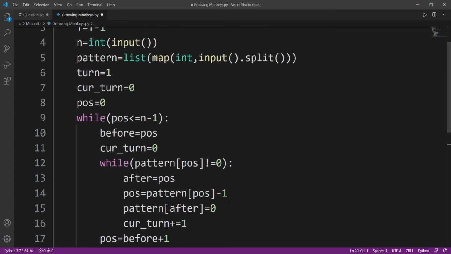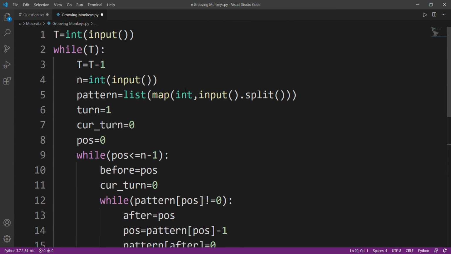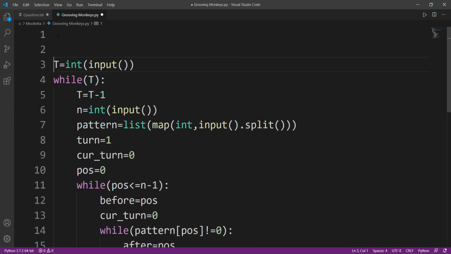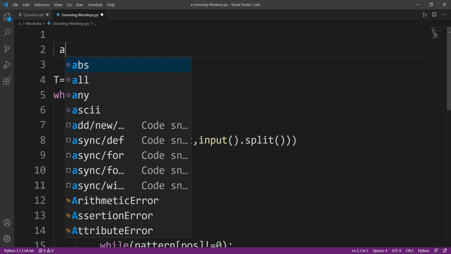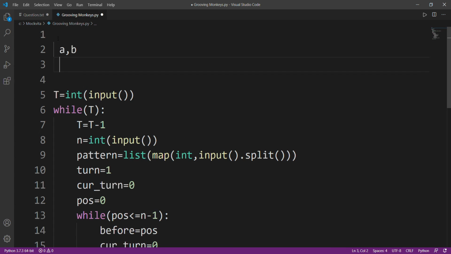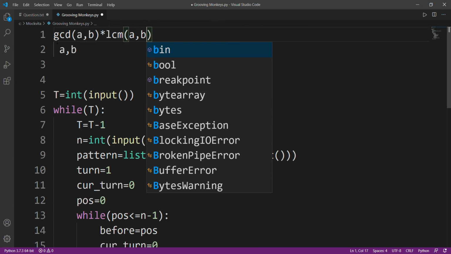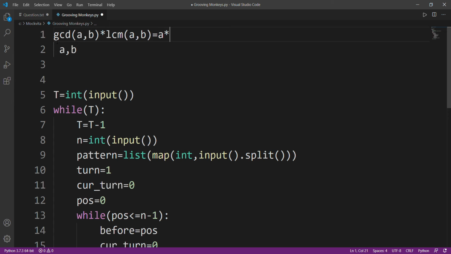All right, so this was our code. Now let's make an LCM function. I don't know if it's inbuilt or not, but I know that GCD is inbuilt. So another short quant lesson. I hope if you have two numbers A and B, then this is a quant property that the GCD of the two numbers A and B into the LCM of both numbers will always be equal to the product of those numbers.